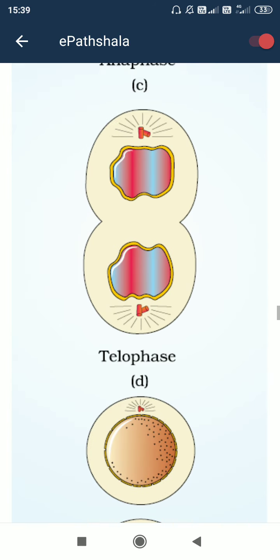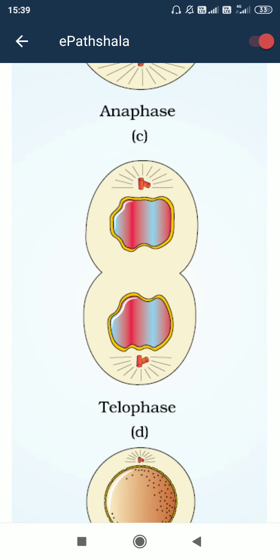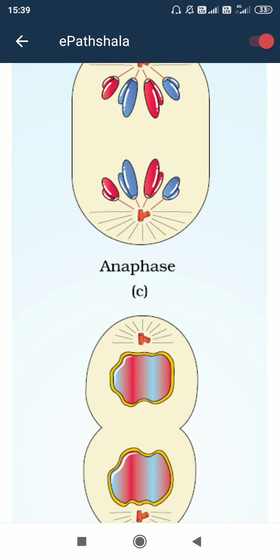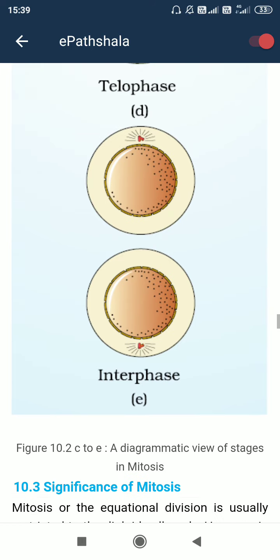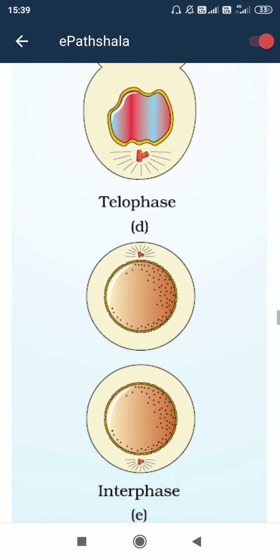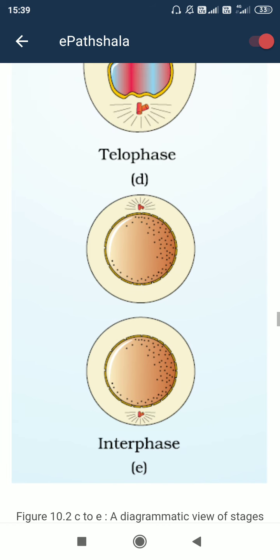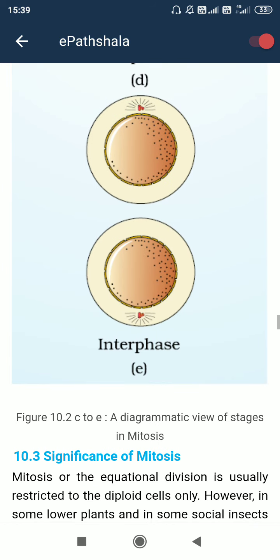After this, telophase. In telophase, what is happening? The chromatids get distributed to different poles, the north pole and the south pole. So they again become scattered. Okay. So the chromosomal structure, the prominent chromatid structure, is lost. So now this is the telophase. After telophase comes the interphase stage, and the cell is divided fully. Now half of the chromosomes are in one cell, and the other half in the other cell. So 2 cells are formed from one cell at the end of the mitotic phase.